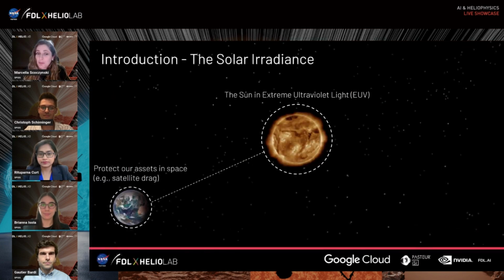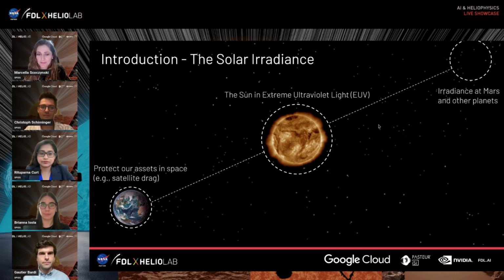Solar activity can impact the Earth, posing challenges for our satellites and astronauts. The sun emits extreme ultraviolet light, in short, EUV, which impacts Earth's atmosphere and can degrade the orbits of satellites, increasing the risk of them falling back to Earth. To protect these assets, it's crucial to estimate the sun's energy emissions in the form of EUV light, known as irradiance.